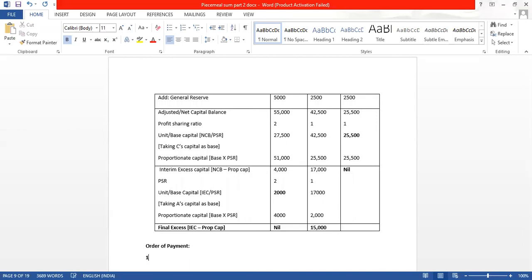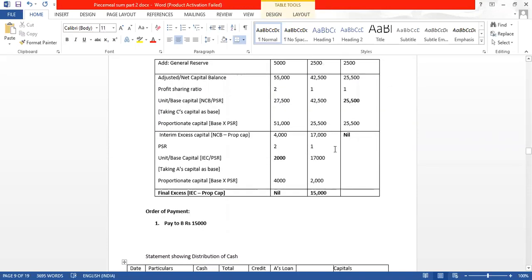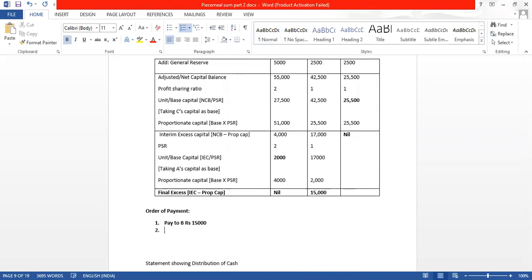Now we will find out whom to pay first. Pay to B rupees 15,000. Correct? Whose column the amount is there? Only in B's column amount is there in the last line. So B को then उसके बाद एक लाइन ऊपर pay to A and B rupees 6,000. कैसे 6,000 आया? 4,000 plus 2,000 in their PSR, profit sharing ratio, which is 2:1.